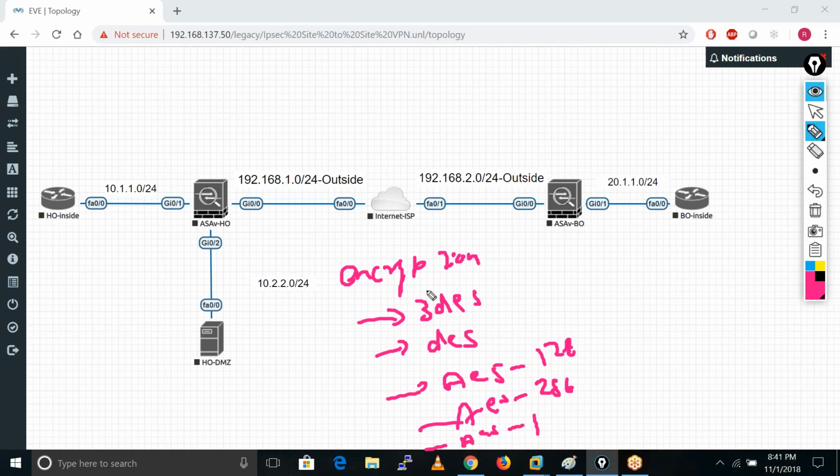Okay, so you know now encryption. In encryption, what happens? We just change our data into some different format. Okay, so that is the encryption, and these are the main algorithms for encryption. Okay, so now you are clear with the encryption.